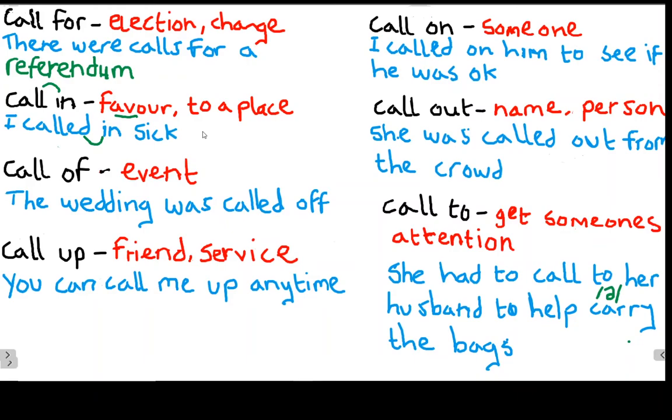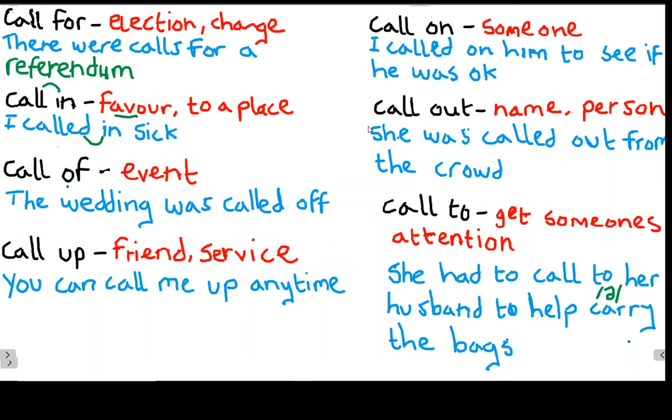How about our next phrasal verb? Call off. What does it mean to call off? To call off something is usually used when we're talking about some kind of event or an arrangement that we have, and we want to end this arrangement or cancel the event for some reason. Look at our example sentence: the wedding was called off.